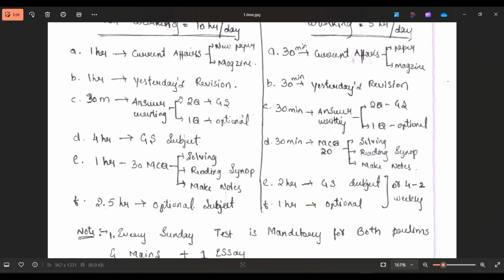Whatever you finished yesterday, that should be revised today. After revising this, you should give at least 30 minutes for answer writing. Under answer writing, you should write 2 questions from GS and 1 question from optional.